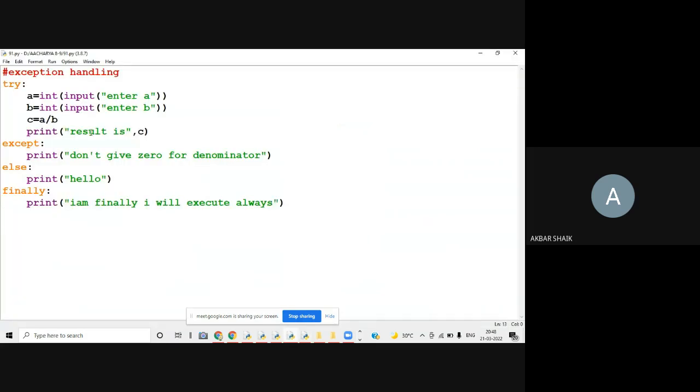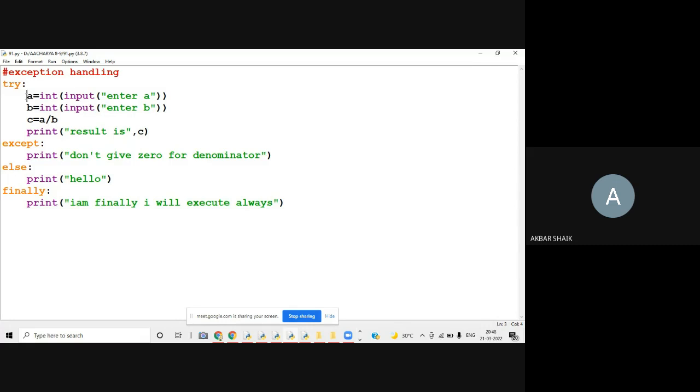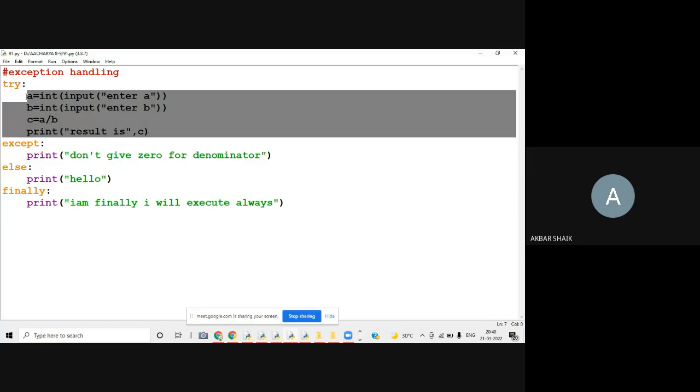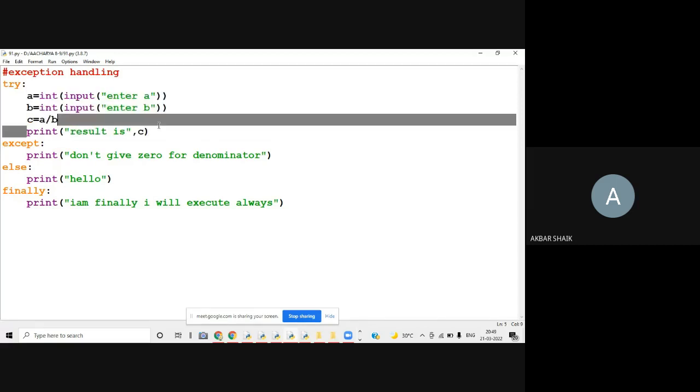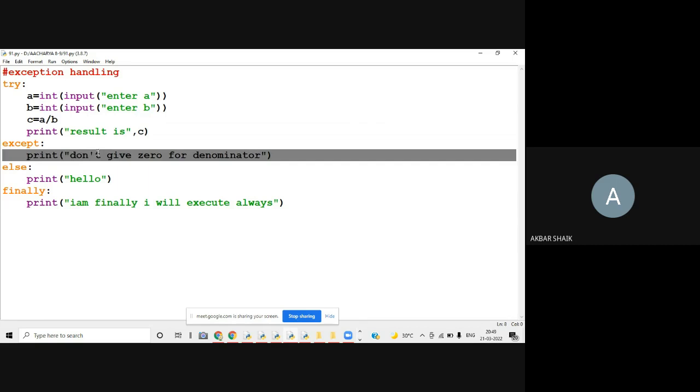So here, try block is nothing but the block where you are supposed to put all your code where you are expecting some issue. That entire code, all those statements, you are supposed to keep in the try block. What about except block? Except block is going to be executed if there is any issue in the try block. If an exception occurred, then only this block will be executed. That is about except block.